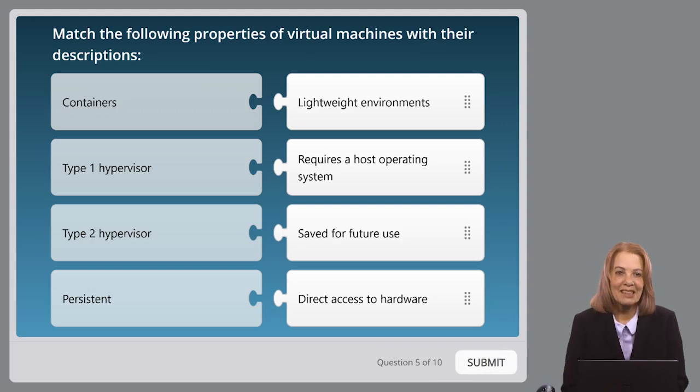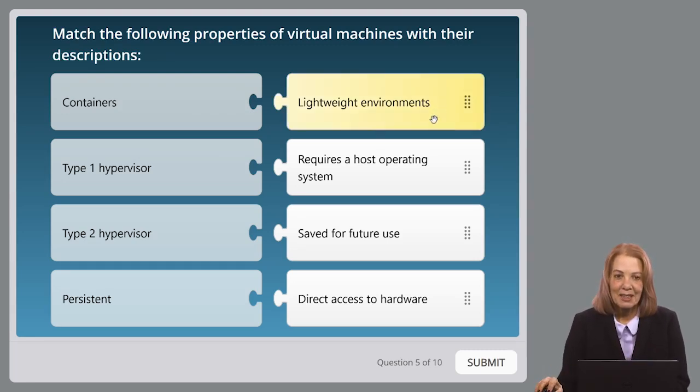Oh, another matching one. This time we're going to match the following properties of virtual machines with their descriptions. Down the left-hand side, we have containers, a Type 1 hypervisor, a Type 2 hypervisor, and persistent. Down the right-hand side, we have a lightweight environment, requires a host operating system, saved for future use, and direct access to the hardware. So put me on pause, match them up, come on back when you're ready.